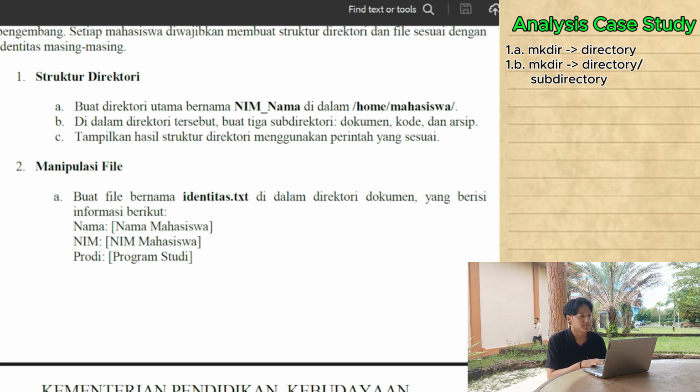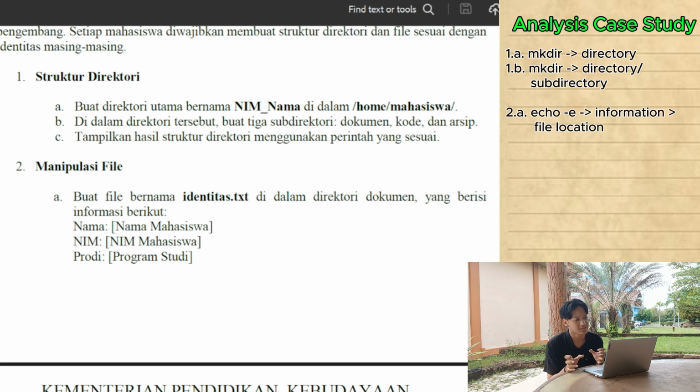Okay, next the second task requires me to create a file named identitas.txt inside the document directory containing information such as name, student ID, and study program. To complete this task, I will use the echo command, maybe. Why am I using the echo command? Because echo functions to display text or strings and can be used to write text directly into the file.